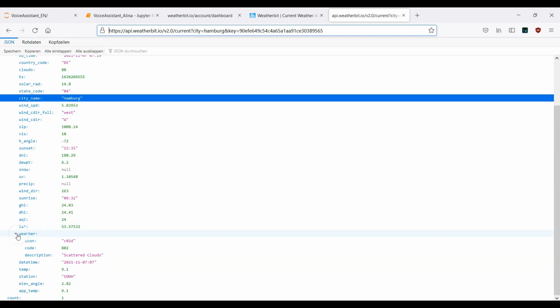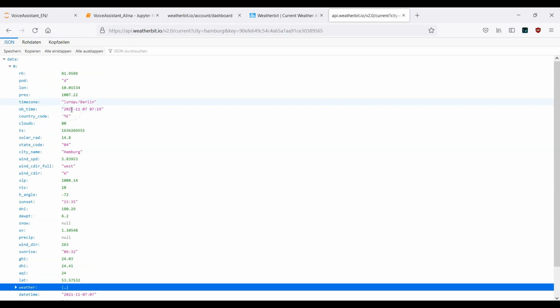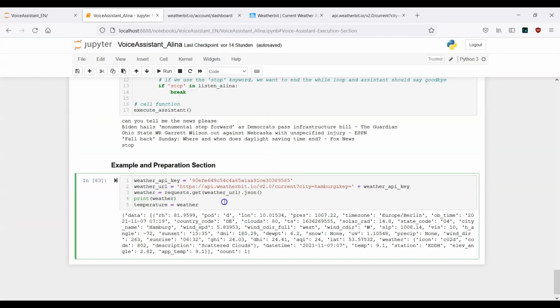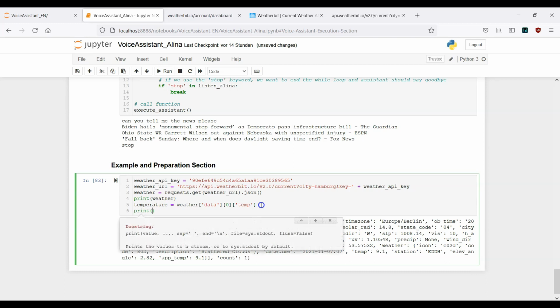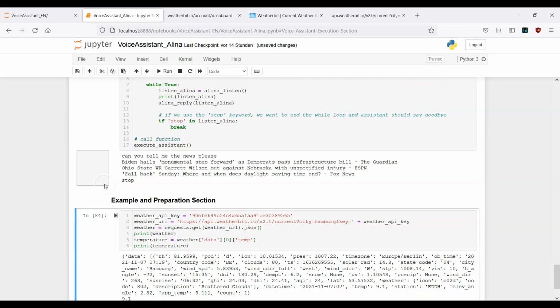So we need to navigate from data to 0 to temp. Let's do it. That means here we have the data key, then number 0, and then the temp. Let's see if this works. Let's print temperature. Let's run the cell.